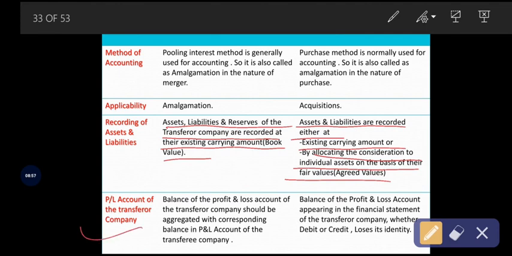profit and loss account of the transferor company. So the balance of profit and loss account of the transferor company should be aggregated with the corresponding balance in the profit and loss account of the transferee company. Okay, so if there are any balances in the transferor company after transferring the assets and liabilities, that profit and loss account balance must be aggregated with the corresponding profit and loss account of the transferee company.